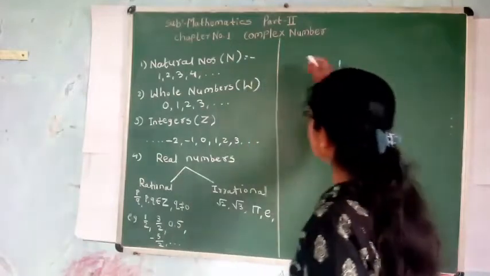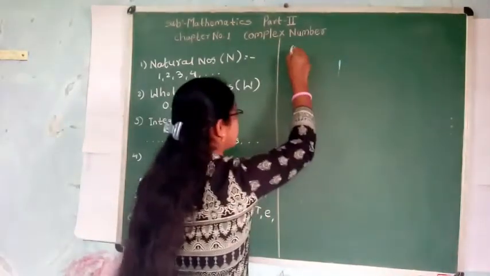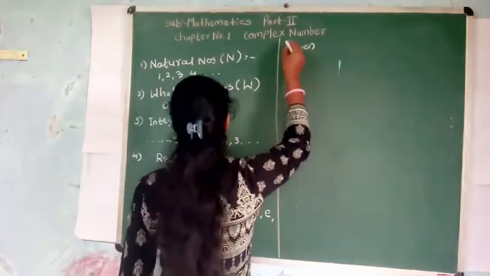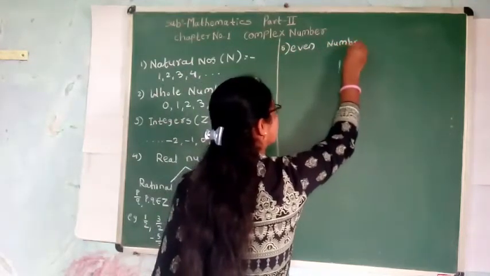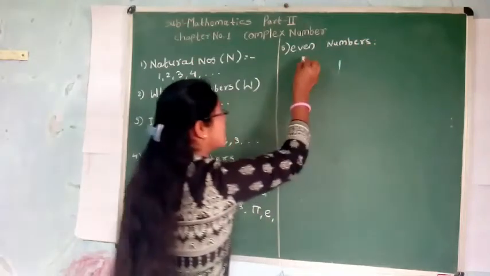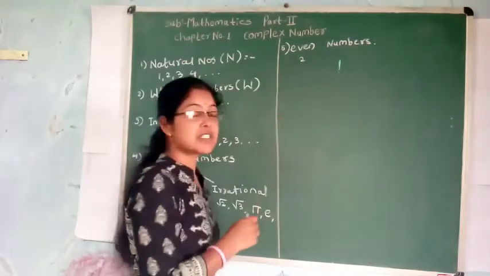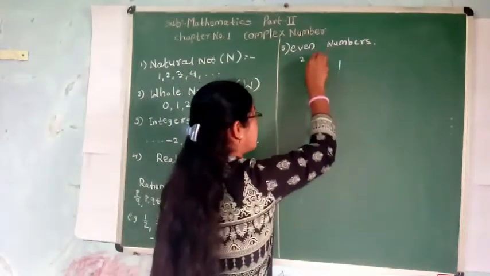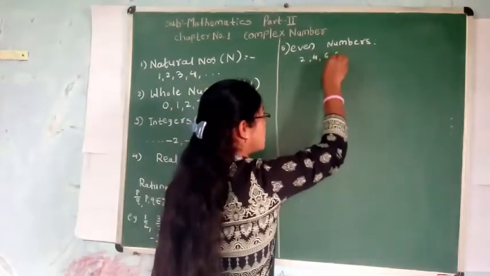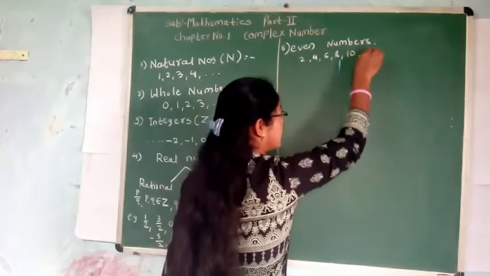Then we know the even numbers. Even numbers are those numbers which are divisible by 2. They are 2, 4, 6, 8, 10, 12.